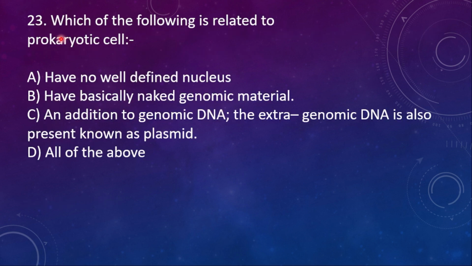23rd question. Which of the following is related to prokaryotic cell? Option A, have no well defined nucleus. B, have basically naked genomic material. C, in addition to genomic DNA, the extra genomic DNA is also present, known as plasmid. And then D, all of the above. And then here the right option is option D, all of the above. These all are related to prokaryotic cell.